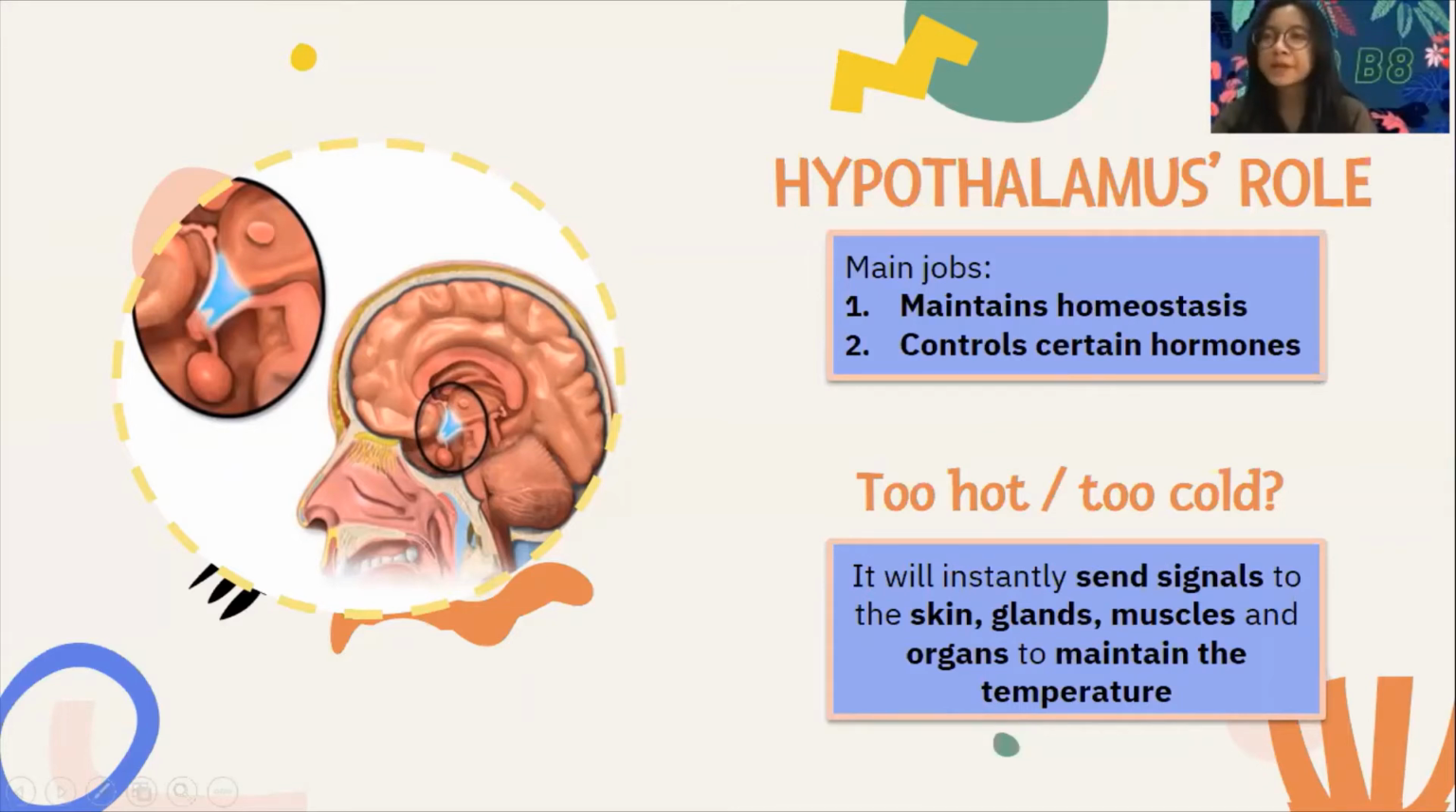So I will explain what happens when the body is too hot or too cold. The hypothalamus will instantly send signals to the skin, glands, muscles, and organs to maintain the temperature. When the body temperature is too high, the hypothalamic temperature centers will intensely dilate the blood vessels, making the body sweat, and decrease heat production.